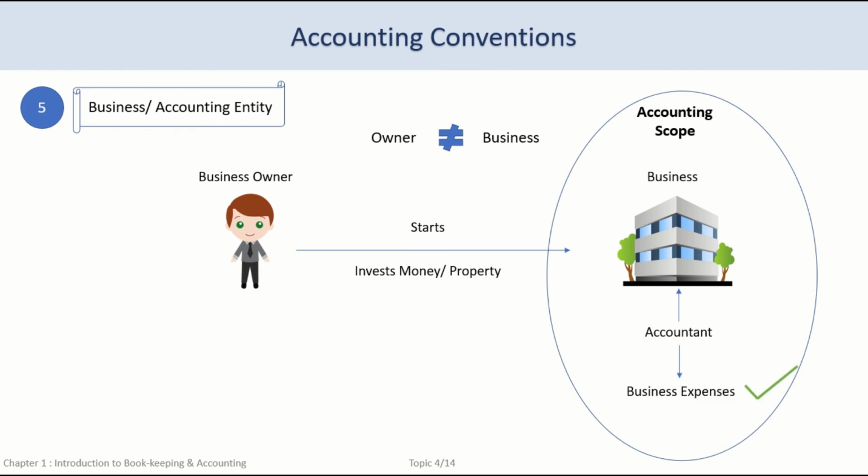Again, all business expenses should be recorded. For example, the rent of the premise, the gas, water, and electricity charges, staff salaries, etc., should be recorded as business expenses since they are incurred to run the business. If the business didn't exist, these expenses would not have been incurred. On the other hand, any personal expenses of the owner, such as his residence gas, water, and electricity charges, his food and entertainment expenses, etc., should not be recorded in the books of accounts, since they belong to the owner and not to the business.